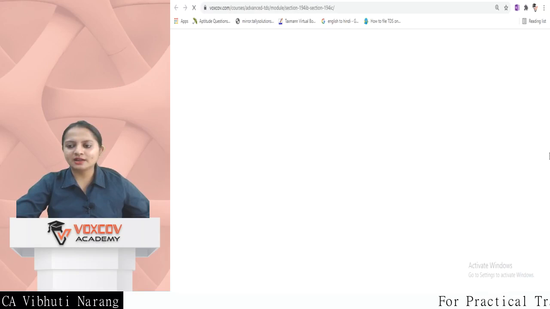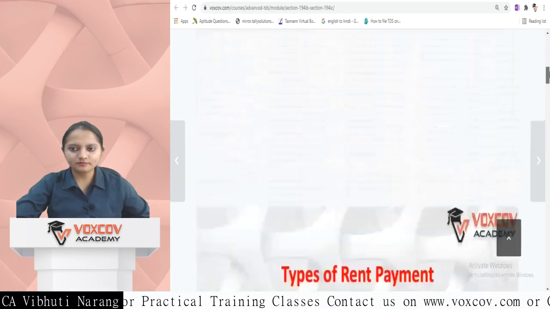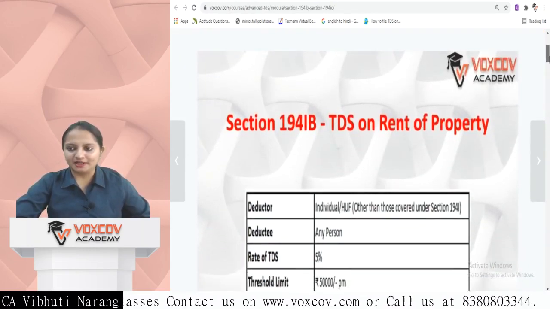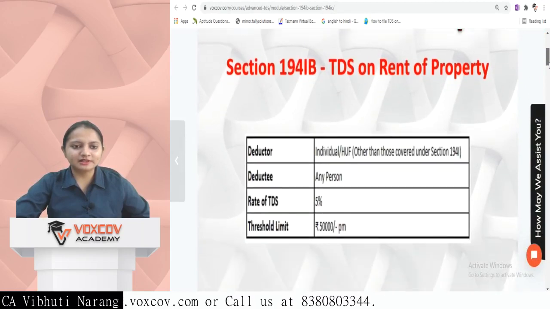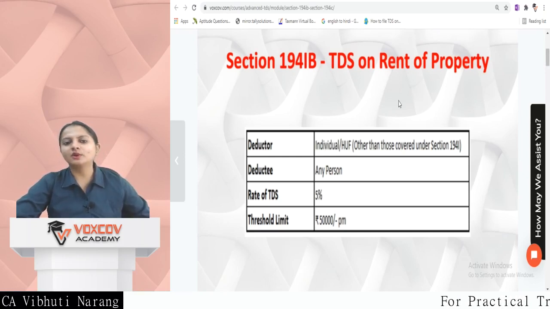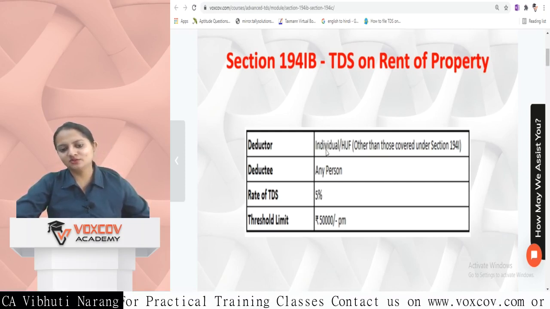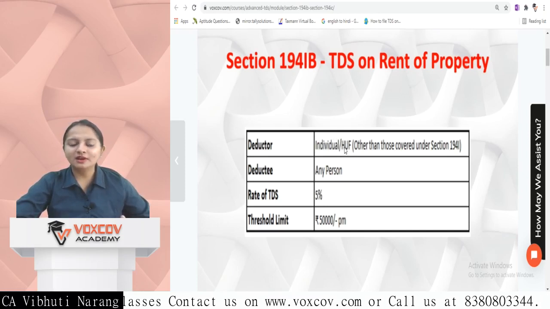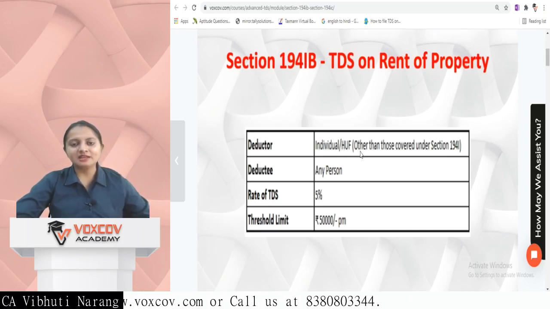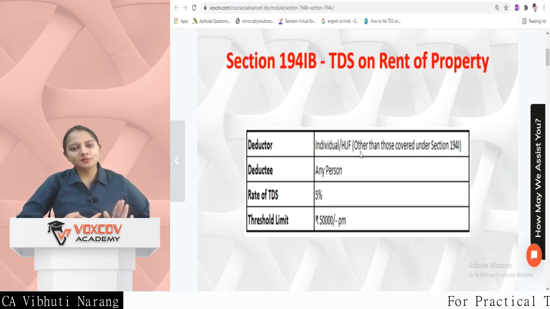The next section is section 194IB, which is TDS on rent of property. You must be wondering, we have already covered TDS under 194I, which was again on the same subject. So what is the difference between these two sections? Whatever is not covered under 194I is covered under section 194IB. The deductor is an individual or HUF other than those covered under section 194I. Those covered under 194I were company, partnership firm, individual or HUF with turnover greater than 1 crore or receipts more than 50 lakh rupees. The deductee can be any person.